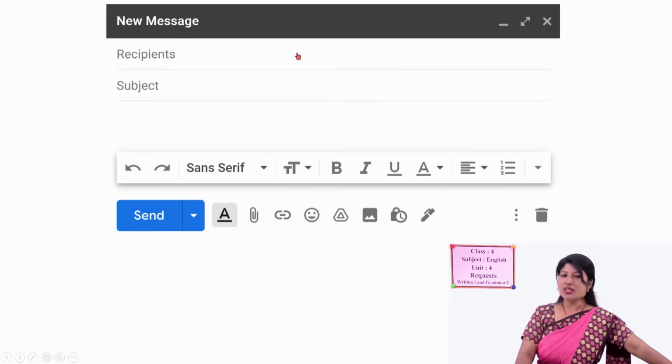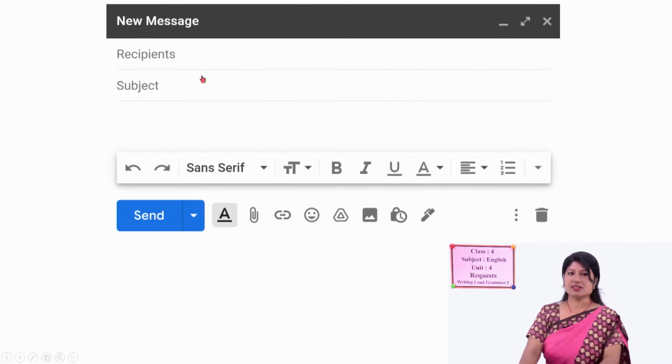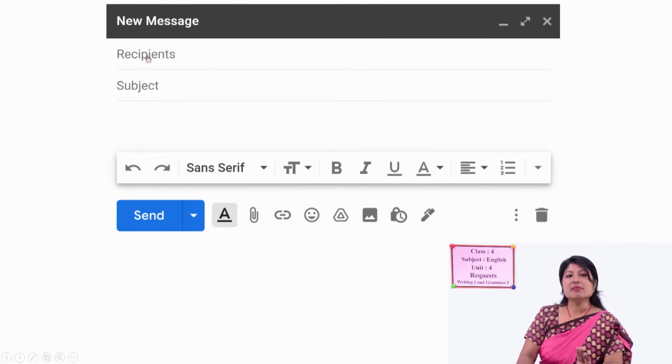Recipients. Now who is going to receive it, Nitish or Samyak? Here it was written dear Nitish before. Now it is Samyak, right? The email address bar is for the email address.